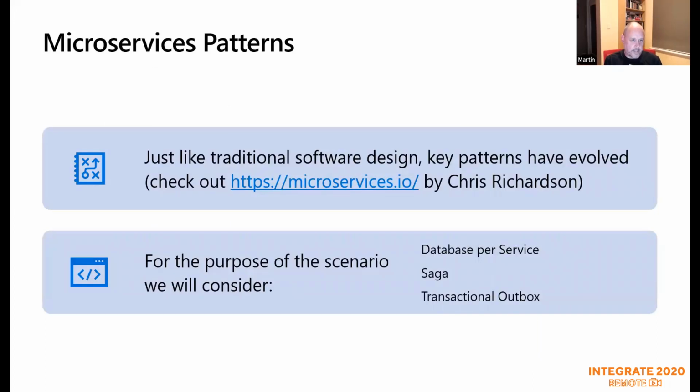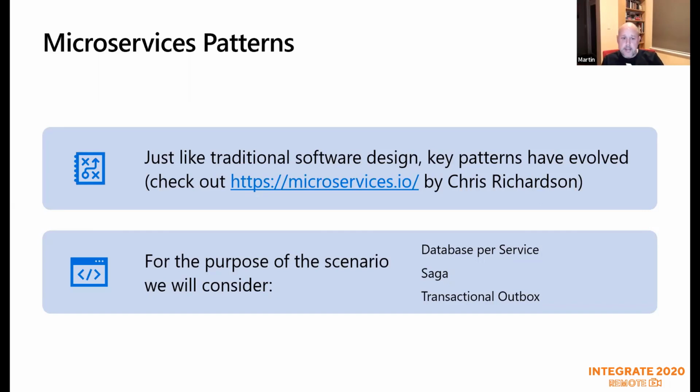So I said I'm going to talk about microservices. So the first thing I'm going to talk about really is patterns. So like most other places, traditional software design, I'm sure we've probably all got a copy of Enterprise Integration Patterns on our bookshelves. I've got it just over here in the back of my room. I've read that cover to cover many, many times over the years. And not surprisingly, in the microservices architecture world, a bunch of key patterns have started to become fairly popular. I urge you, and I'll show it in a little while, to check out this site, microservices.io. It's a really good site by Chris Richardson. He's really open and friendly guy as well, Chris. I'm more than happy to answer questions. But that's the site that I always go to in terms of looking for patterns that I'm going to use for my particular solution.